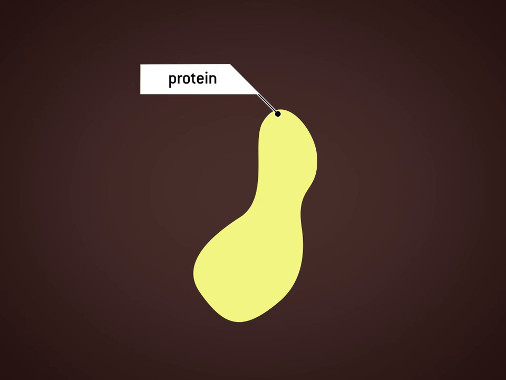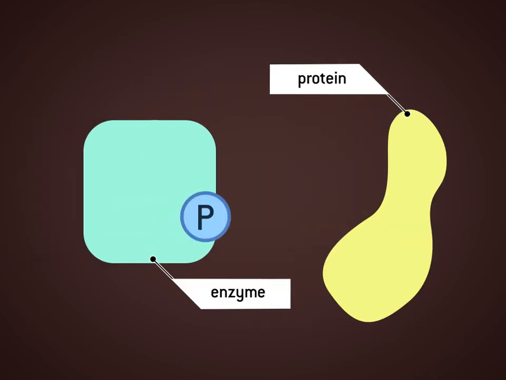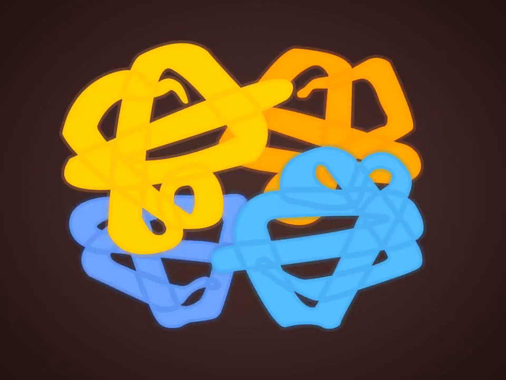Following translation, not all proteins are active immediately. A protein may need to be activated by phosphorylation. Enzymes called protein kinases regulate protein phosphorylation and so can regulate cell activity. Proteins can also be modified after translation by folding, shortening, or addition of non-protein groups, all of which can be used to regulate how much of an active protein is produced.